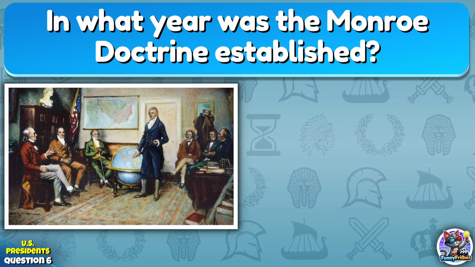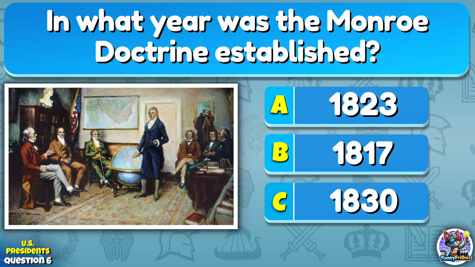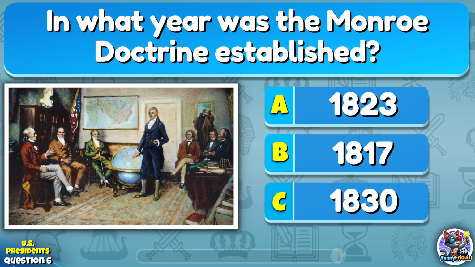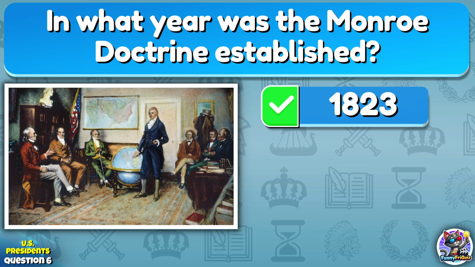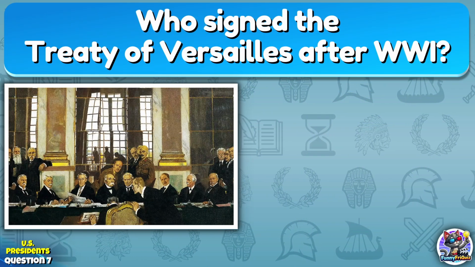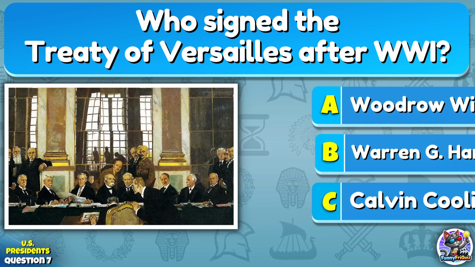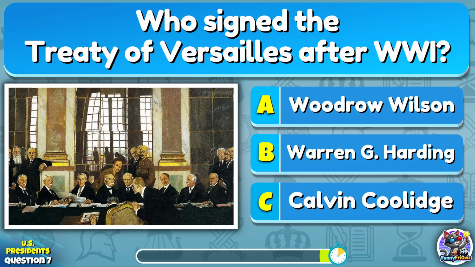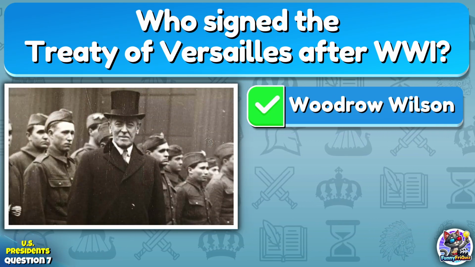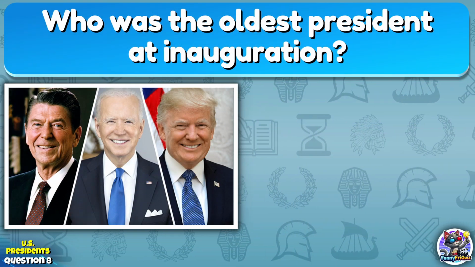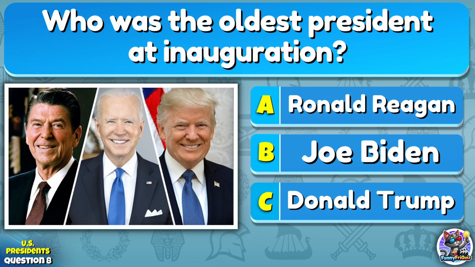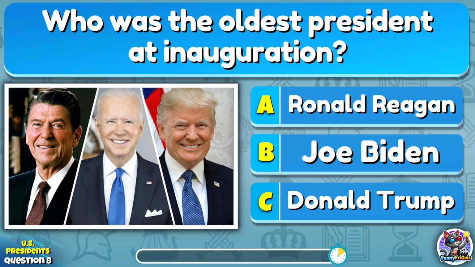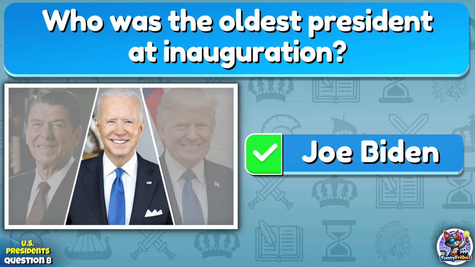In what year was the Monroe Doctrine established? In 1823. Who signed the Treaty of Versailles after World War I? Woodrow Wilson. Who was the oldest president at inauguration? Joe Biden, who took office at 78.